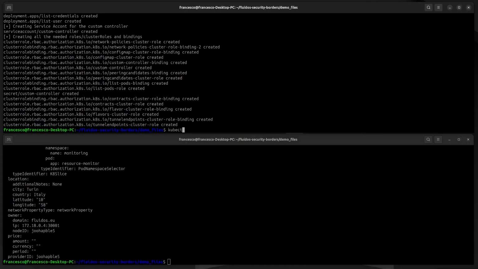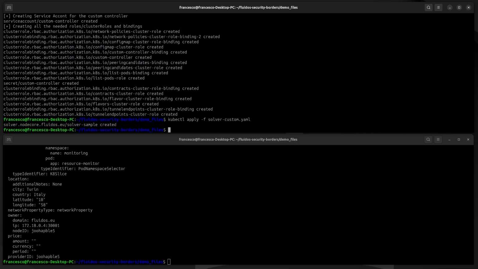Next, we apply the solver on the consumer side to initiate the resource acquisition process. The solver quickly resolves the request, and you'll notice that the list of peering candidates is populated with the 4 flavors from the provider.